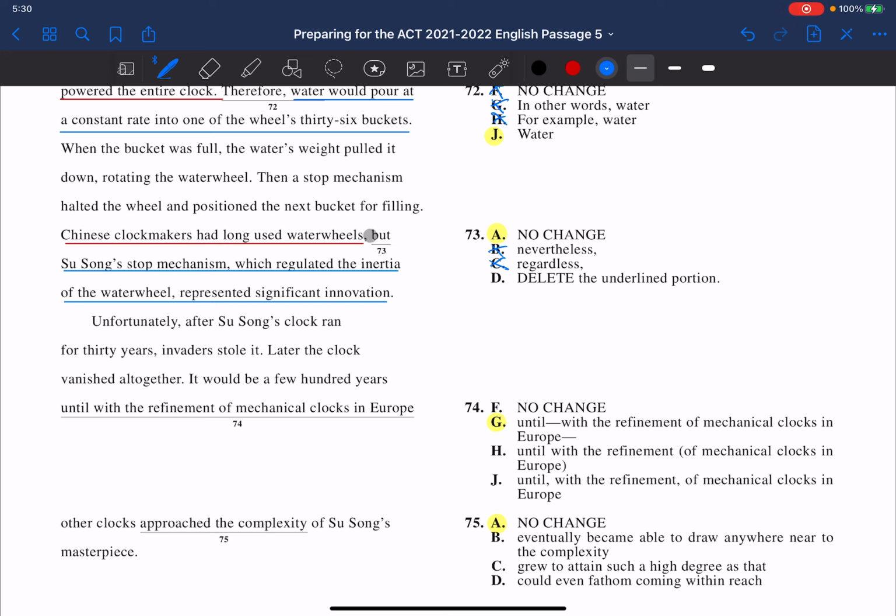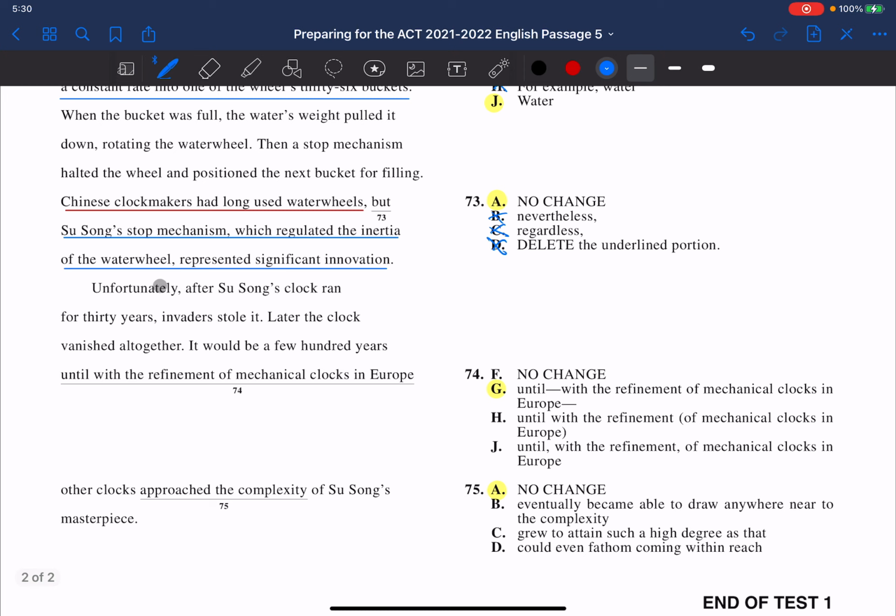Chinese clockmakers had long used water wheels. Susong's stop mechanism represented significant innovation. The problem here is that we have a noun and a verb, and then we have a new noun and a verb, and we need a conjunction. We need something to connect them. So that's why letter D doesn't work.